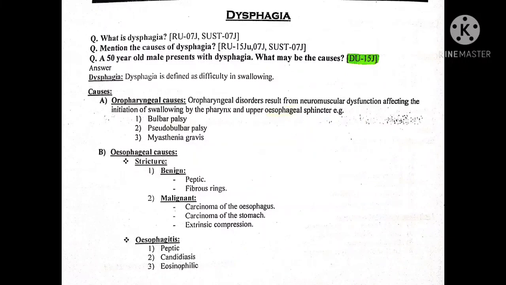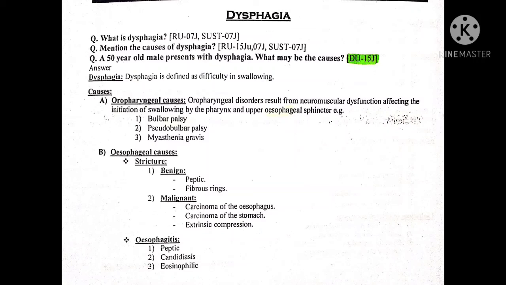Dysphagia. What is dysphagia? Dysphagia is difficulty in swallowing. It can occur due to various causes. Among them are oropharyngeal causes or esophageal causes. In oropharyngeal disorders, there are neuromuscular dysfunctions in the pharynx and upper esophageal sphincter so that they cannot initiate swallowing properly. They can be due to bulbar palsy, pseudobulbar palsy, or myasthenia gravis.